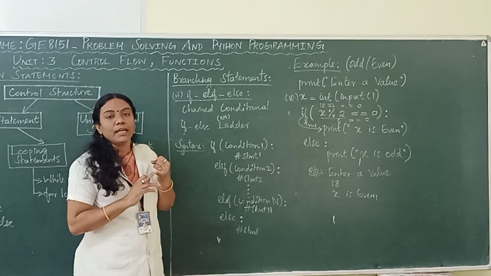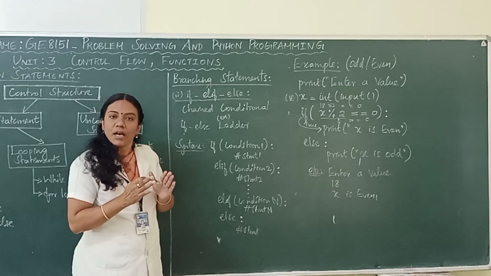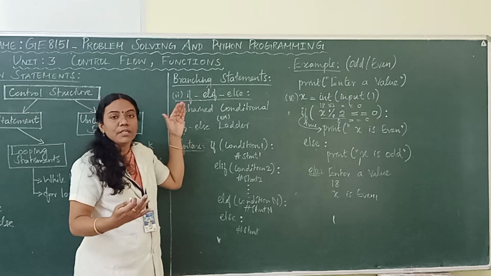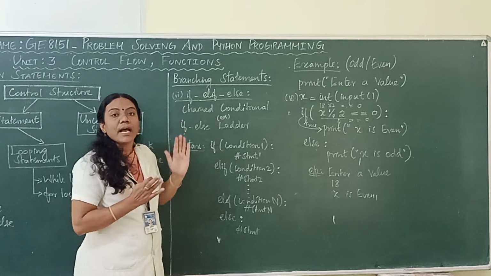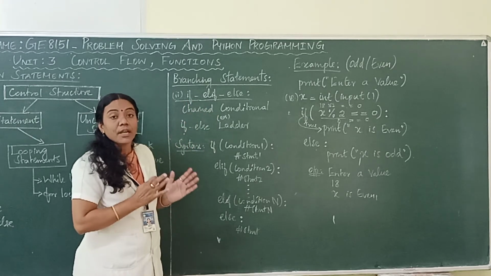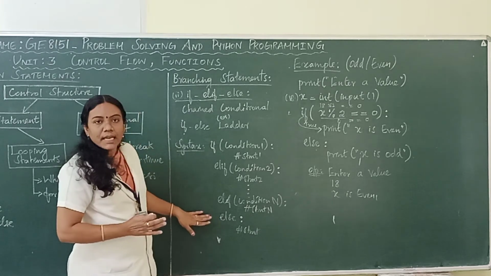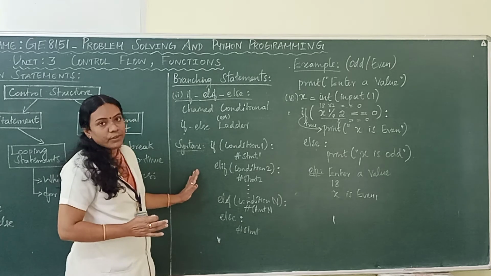First we have seen simple if, next is if and else alone, next one is if, elif, else. In between if and else you can add as many elif statements as needed to check more than one condition. But let us see an example to implement this if, elif, else.